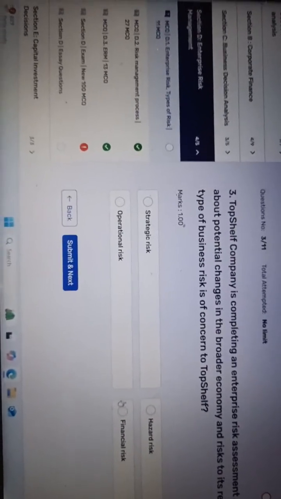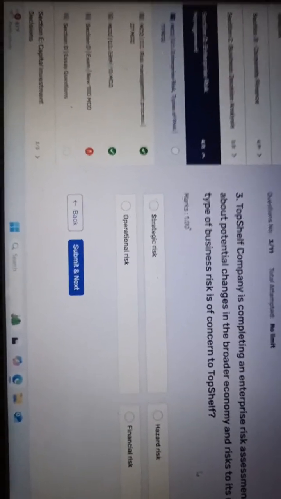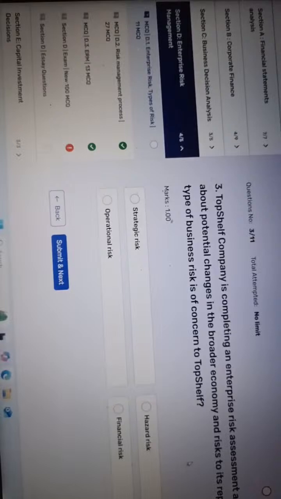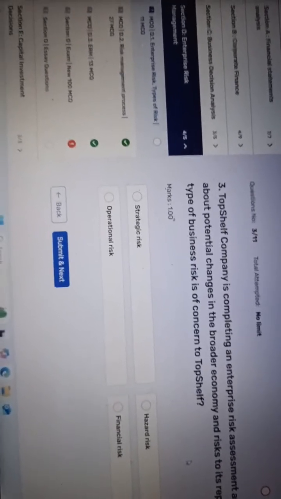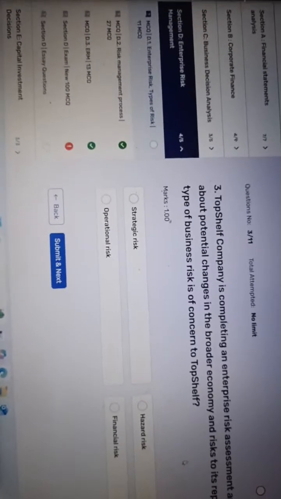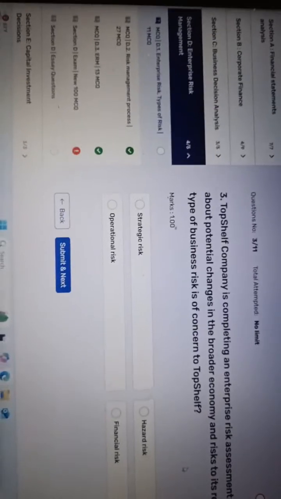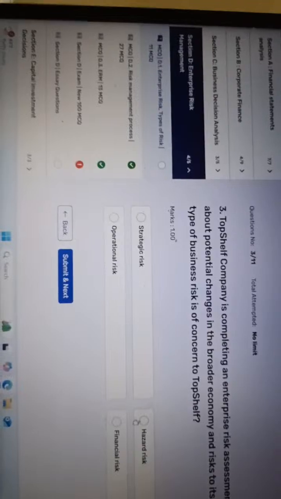Another, the financial risk. There is no financial risk here. Financial risk means those risks where the entity is not able to pay interest, borrowed money, credit card debts, like that. That's called financial risk. This is not a case of financial risk, right? Now we remove two options. These two are not the correct answer.